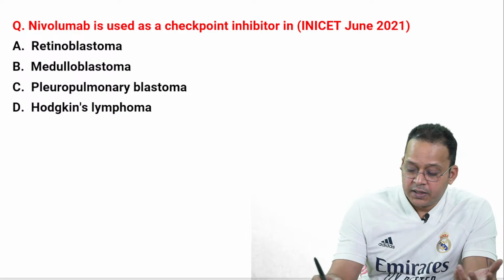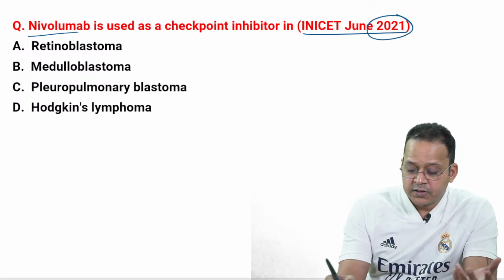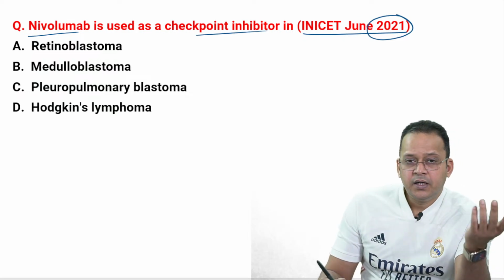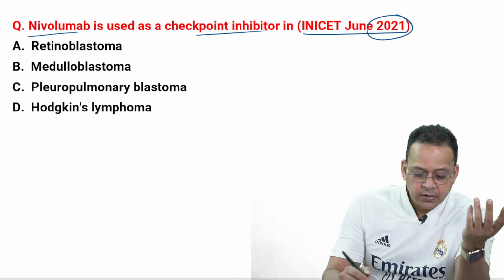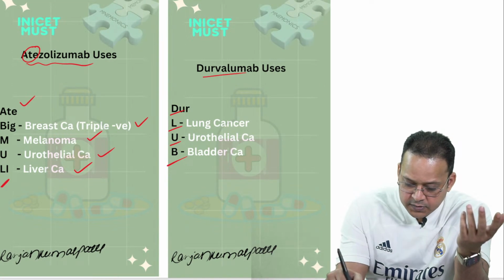Another MCQ which has been asked, Ionized set June 2021: nivolumab is used as a checkpoint inhibitor in which cancer? Where is nivolumab used?